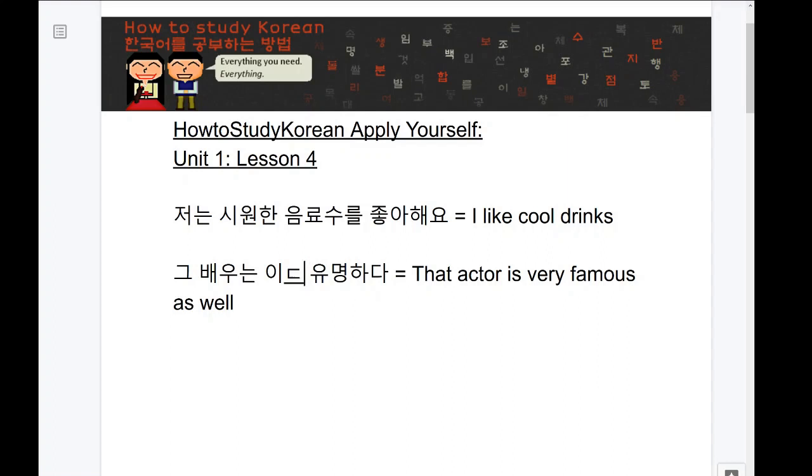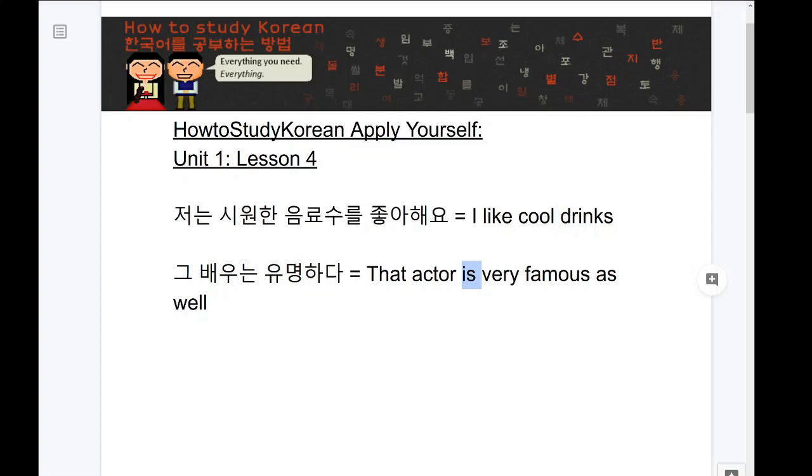The difficult thing about this is that it's confusing in English. Really, even though this is grammatically incorrect, because this is not the way it works in English, I could just say "that actor very famous as well," and I could perfectly understand what that means. I don't really need "is," even though that's what English makes us do. Korean doesn't make you use the word "is," or doesn't make you use ida in these situations.